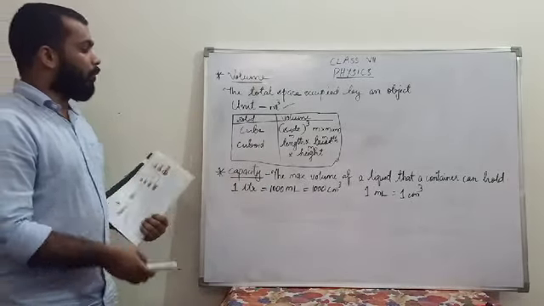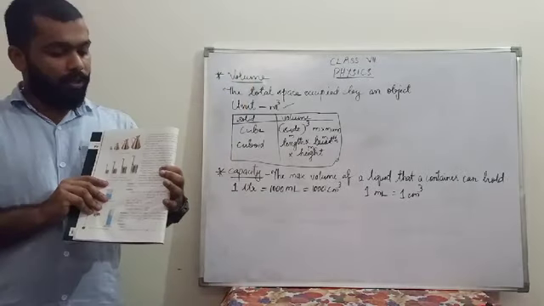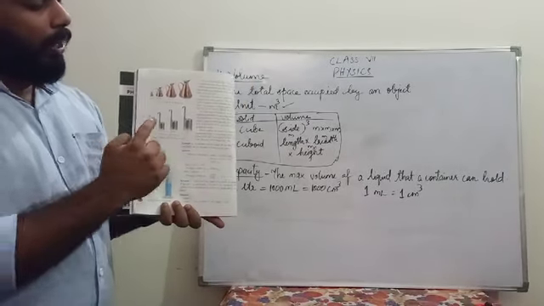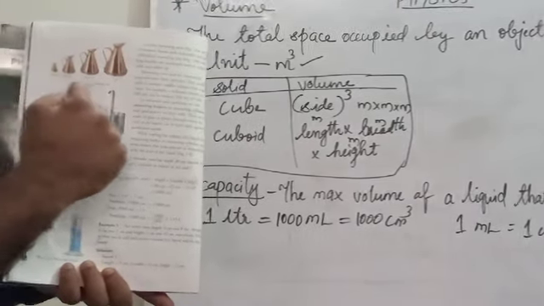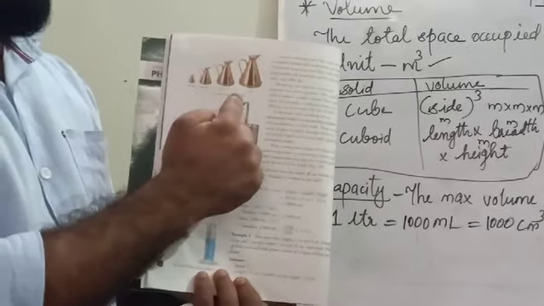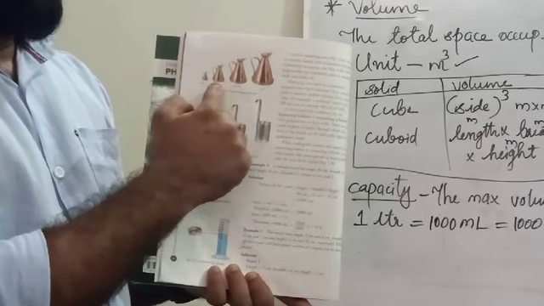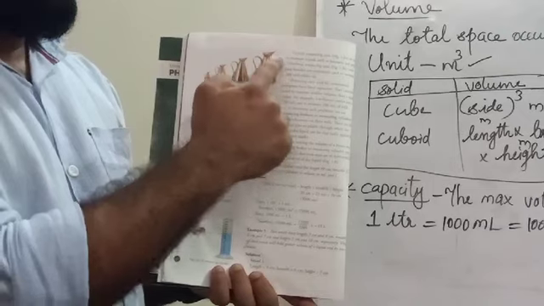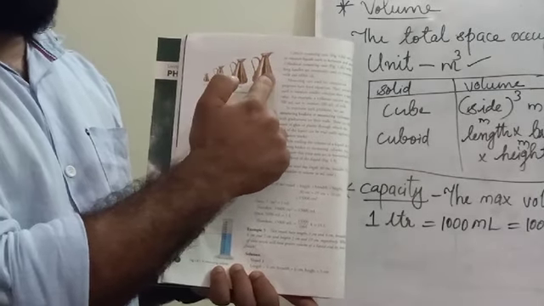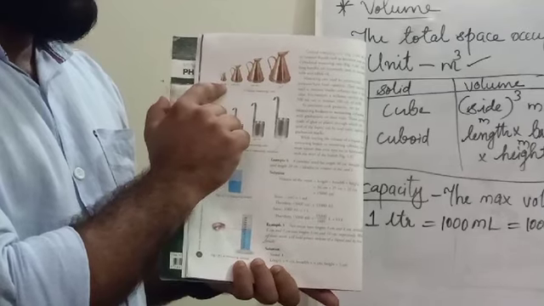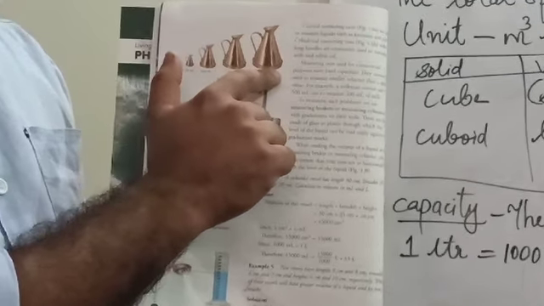Okay, now next I am going to introduce you to some containers, that is, how we are going to measure liquids. Two containers. First one is the conical measuring can. If you want to buy some kerosene or petrol or oil, you use the conical measuring cans. There are four types of conical measuring cans. One is 50 ml, one is 200 ml, one is 500 ml, and another one is 1 liter.